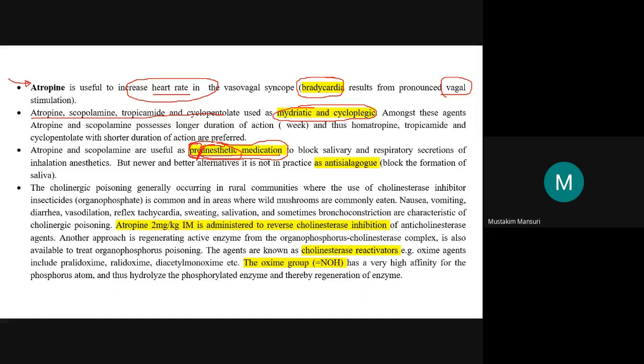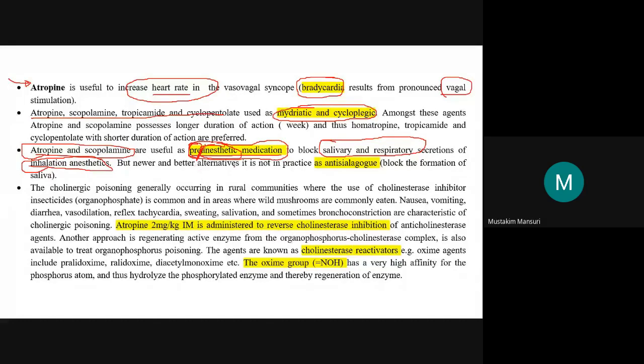Atropine as well as scopolamine are used as pre-anesthetic medication because they block the salivary as well as the respiratory secretions. Because they inhibit secretion, it eases the surgery and is helpful.